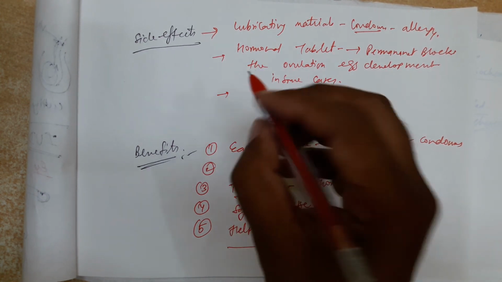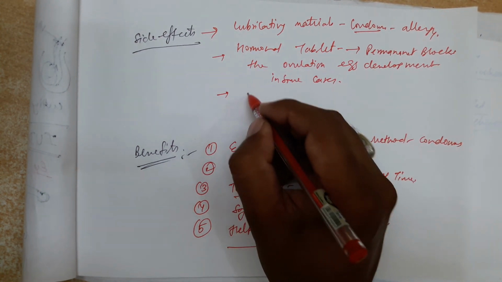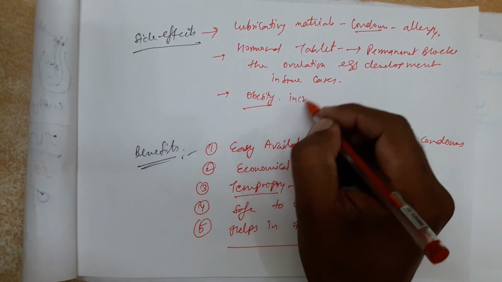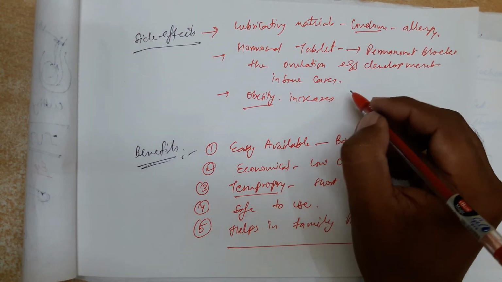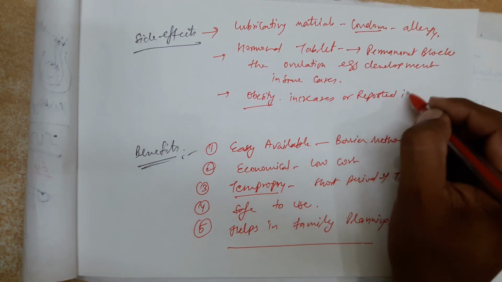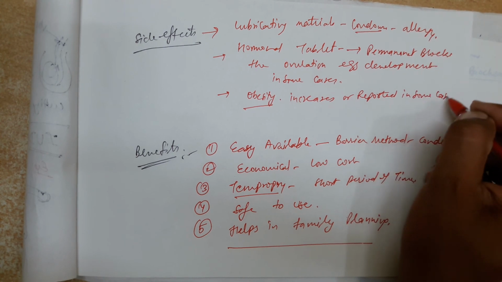Then obesity increases, or is reported, in some cases.